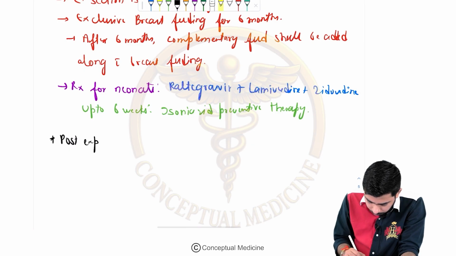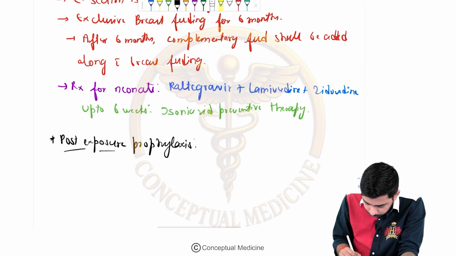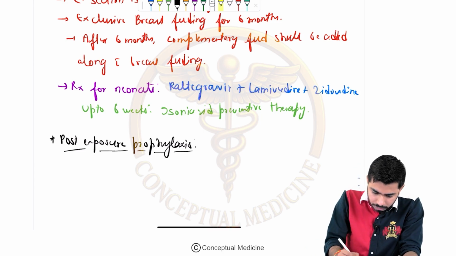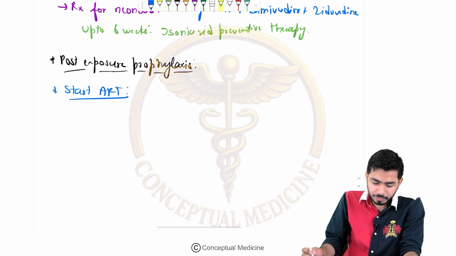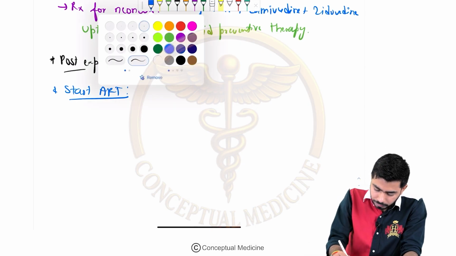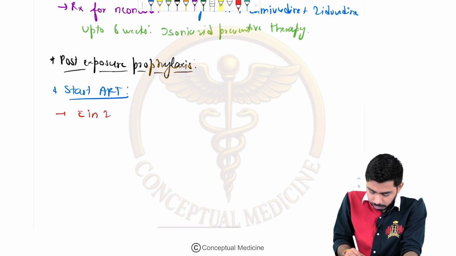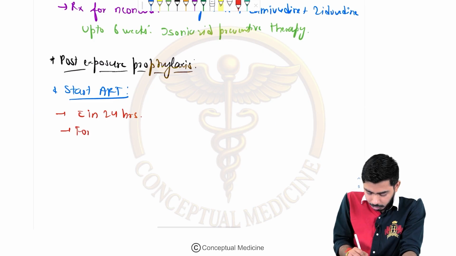Post exposure prophylaxis. So we have talked about the pre-exposure prophylaxis earlier, and now we shall be talking about the post-exposure prophylaxis, right? In the post-exposure prophylaxis, we shall be talking about the ART, obviously. So we need to start the ART straight away. Antiretroviral therapy will be starting. Okay, we should be starting it within 24 hours, but as soon as possible is preferred, right? Okay, then we shall be continuing it for 28 days.